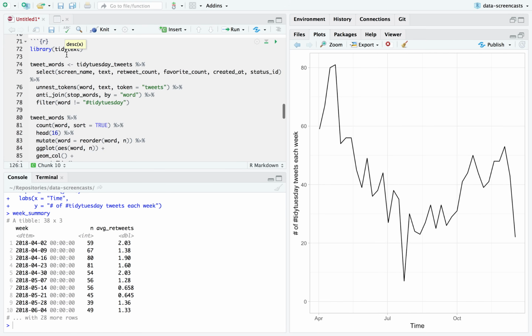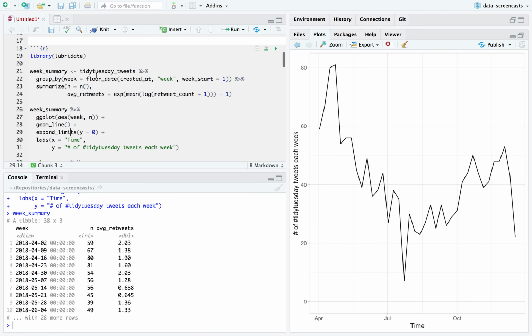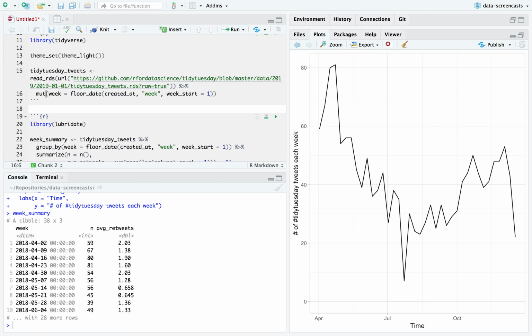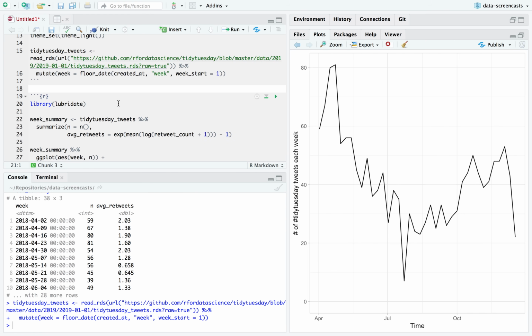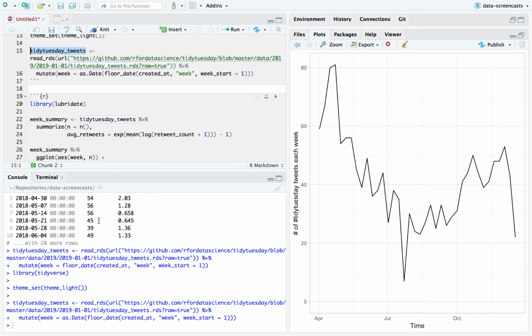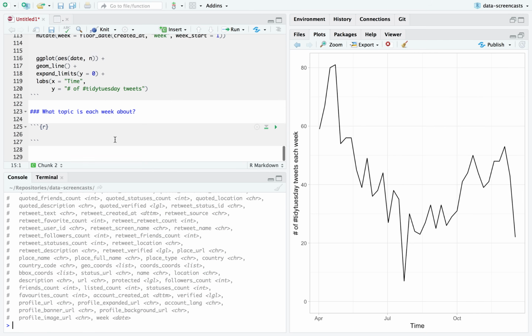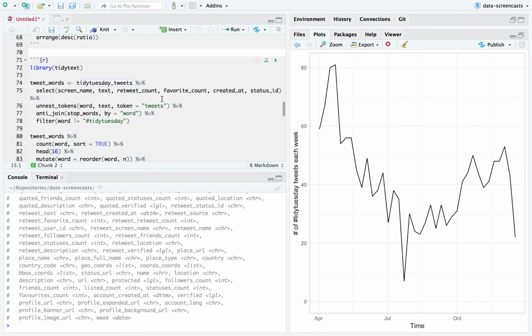Well, let's see. We've got our week here. Floor date. I'm actually going to put this in a cleaning step. I'm going to say, add the week back here. I'm also going to do as date. I don't like it being a date time because it's really a midnight. And I've just added a column. And I'm going to keep that column when I create the tweet words data set.